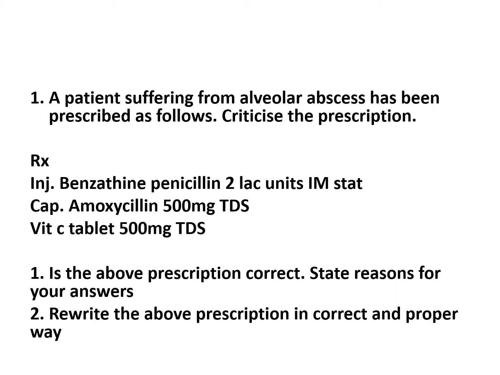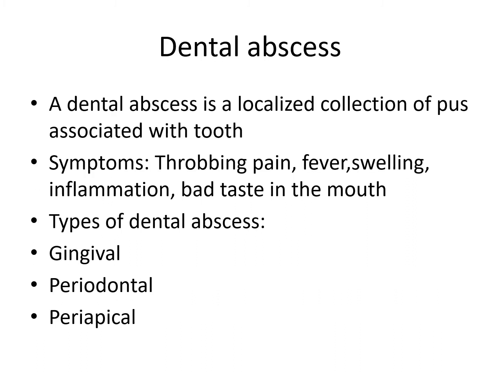So first we will discuss what is dental abscess. Dental abscess is a localized collection of pus associated with tooth. So there is a pus formation inside the teeth or gums. This pus formation occurs due to the bacterial infection, mostly Staphylococcus aureus and Streptococci. These two organisms are responsible for dental abscess.